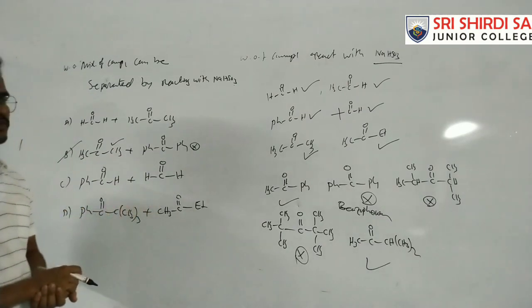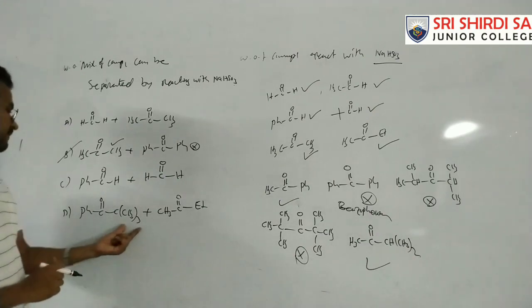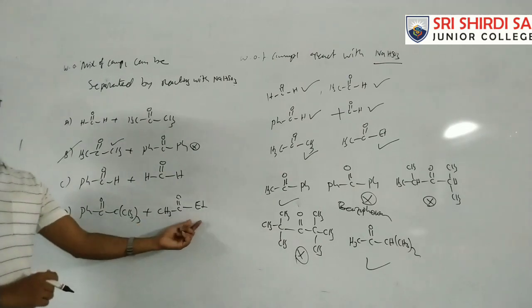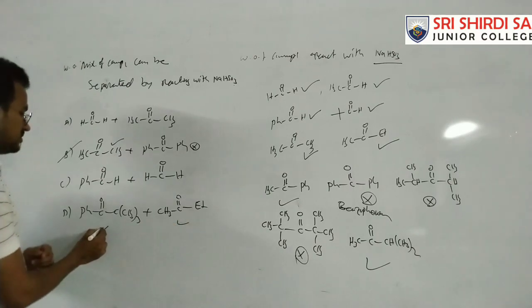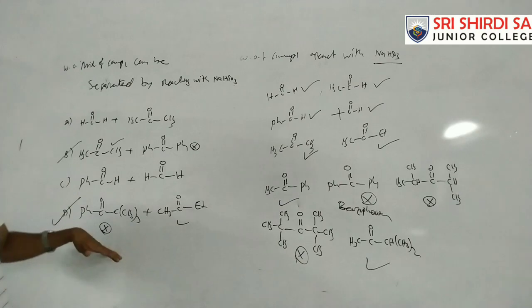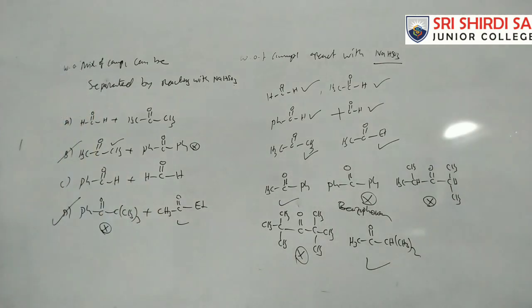And next, benzaldehyde and formaldehyde: both can react with sodium bisulfite and both can form the insoluble precipitate. Now in the last one, this one is phenyl, and this is tertiary butyl and methyl ethyl. All methyl ketones can react with sodium bisulfite. This one can react and this one no reaction, so we can separate this mixture also. So that is about the sodium bisulfite reaction. In this case there is a carbon sulfur bond formation. That is the important point.